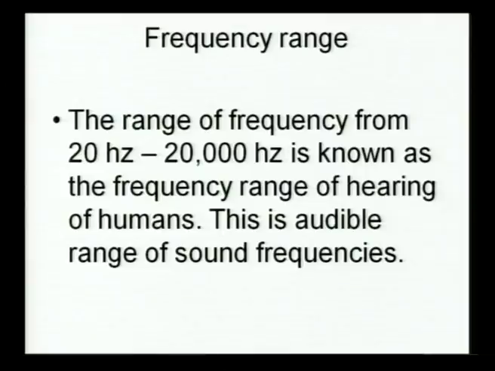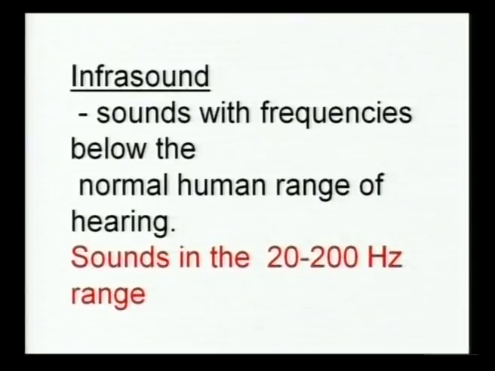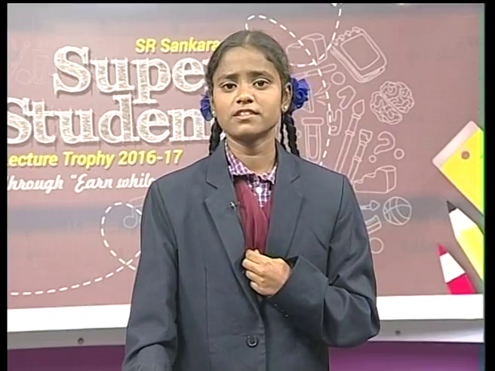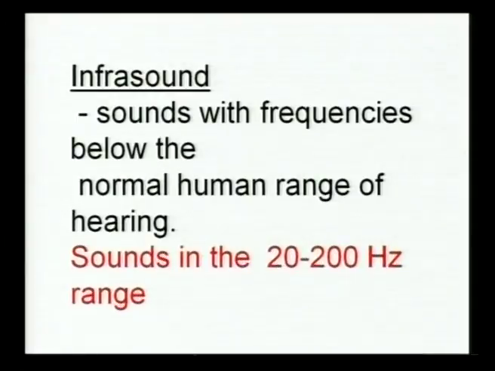Look at the screen: the range of frequency from 20 Hz to 20,000 Hz is known as the frequency range of hearing of humans. This is the audible range of sound frequency. And infrasonic sound, sound whose frequency is below the normal range of hearing, is in the range of 20 to 200 Hz.